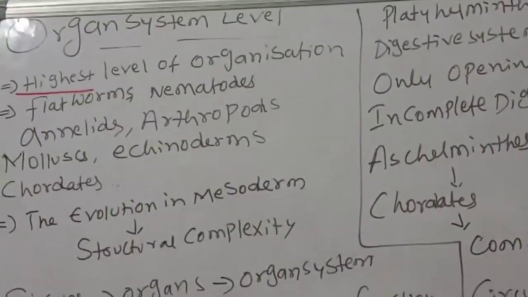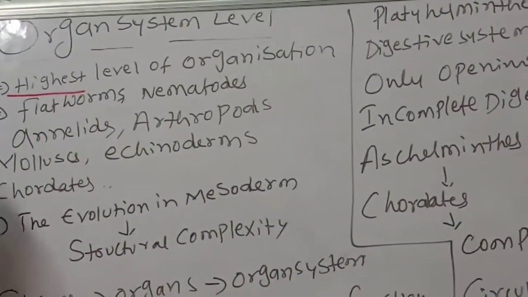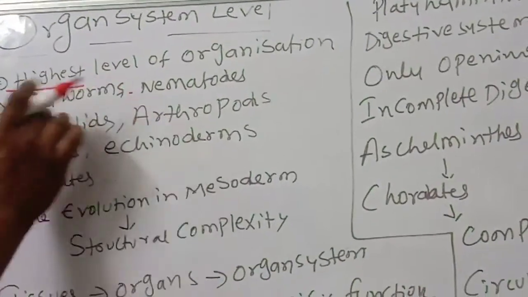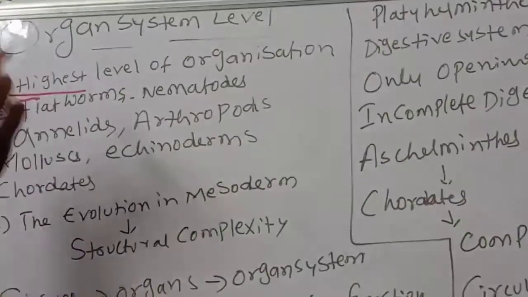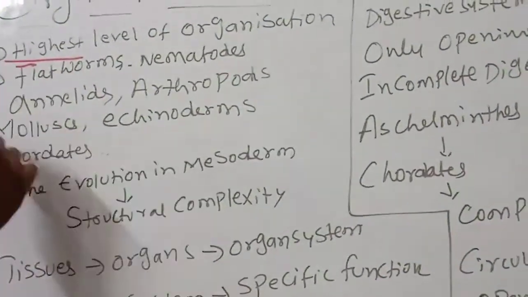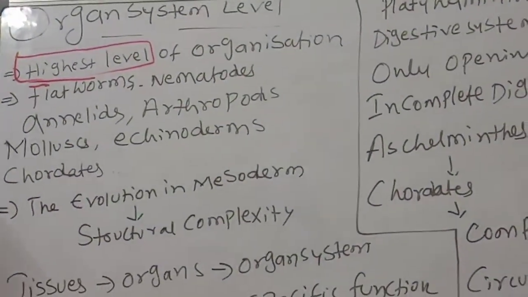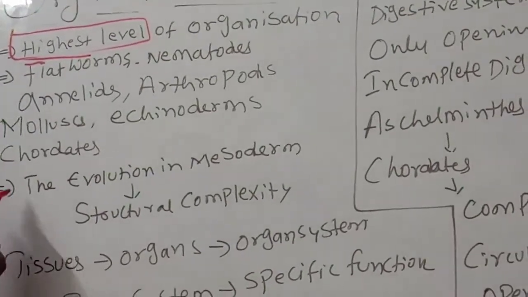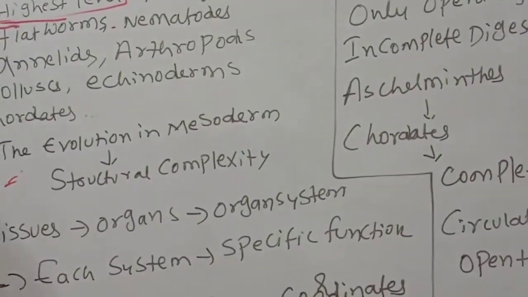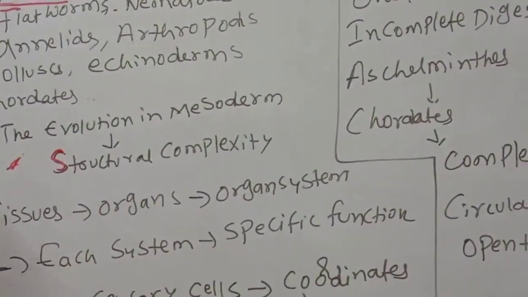The highest level of organization is organ system level organization, where we can see this highest level of organization in the flatworms, nematodes, meaning Platyhelminthes, Aschelminthes, annelids, arthropods, mollusks, echinodermata, chordata. In all these phyla, the top level of organization is organ system level. So the evolution of mesoderm leads to structural complexity, meaning complete shape and structure developed.